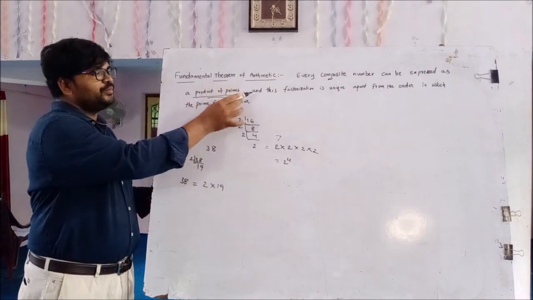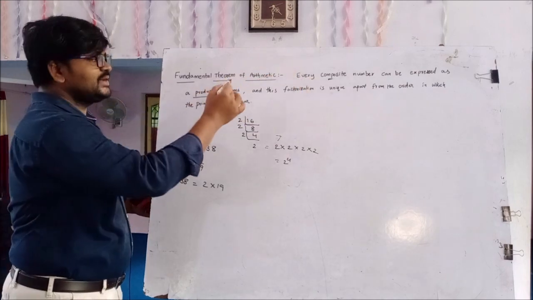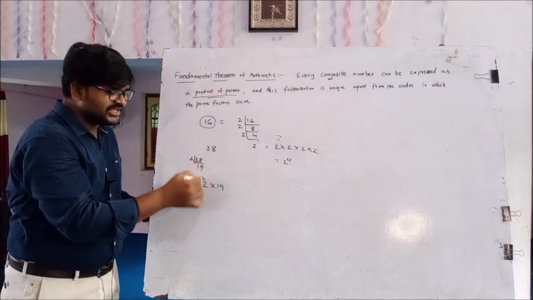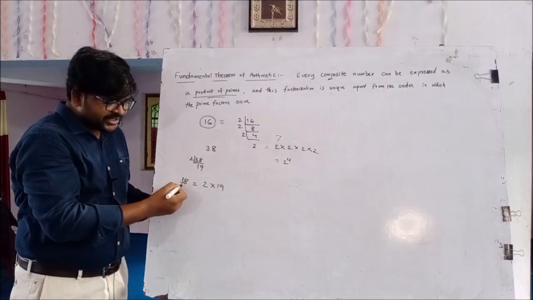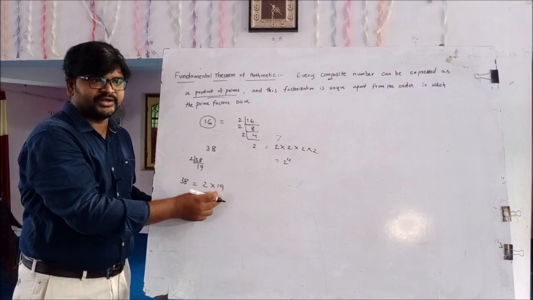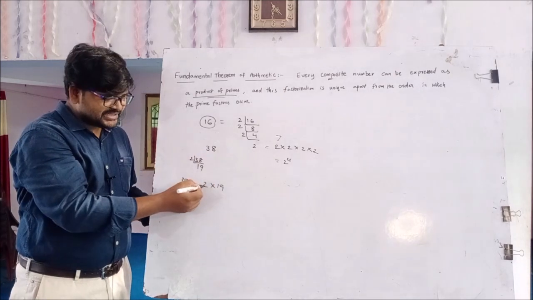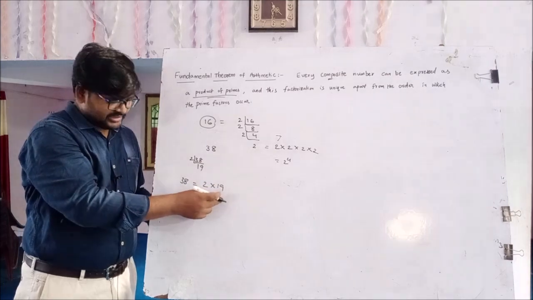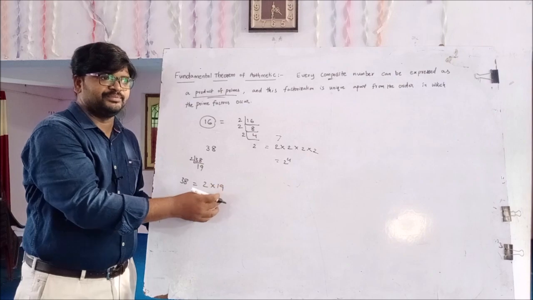So every composite number can be expressed as a product of primes, and this factorization is unique.